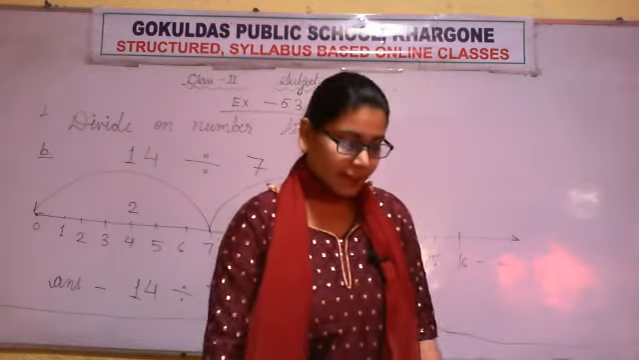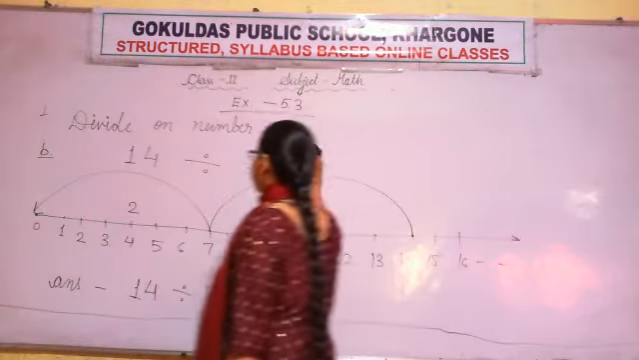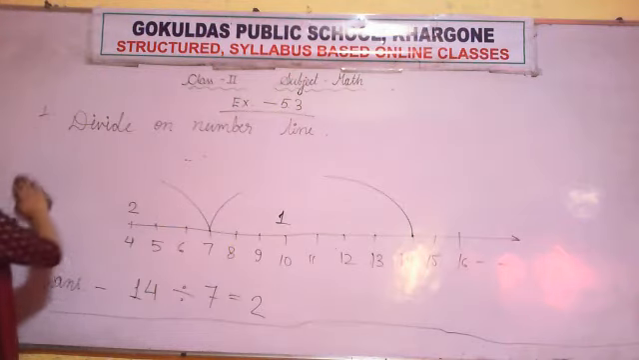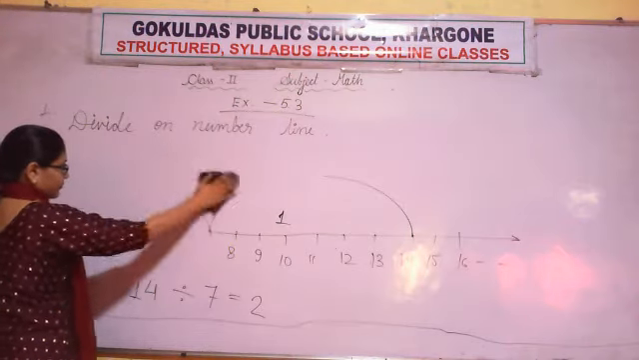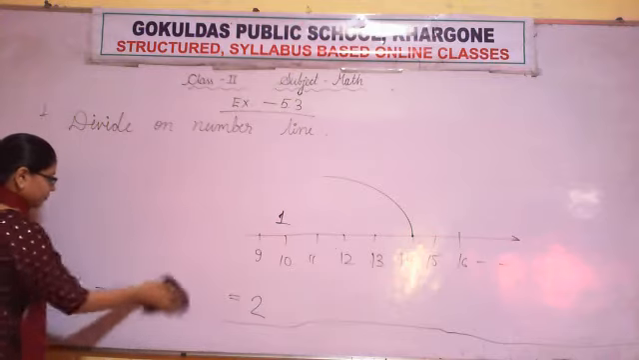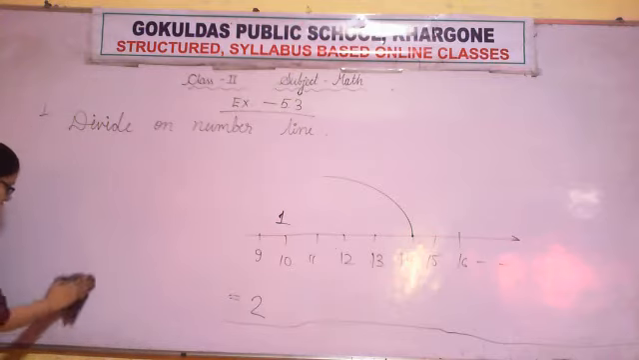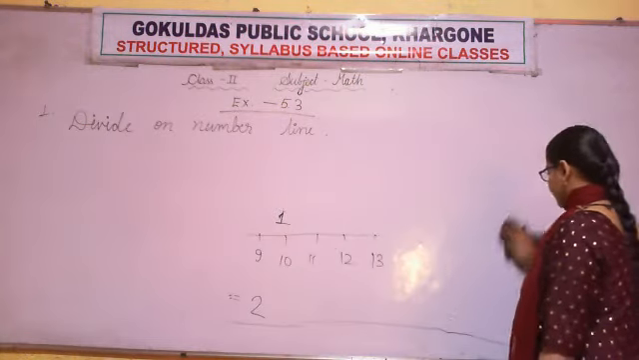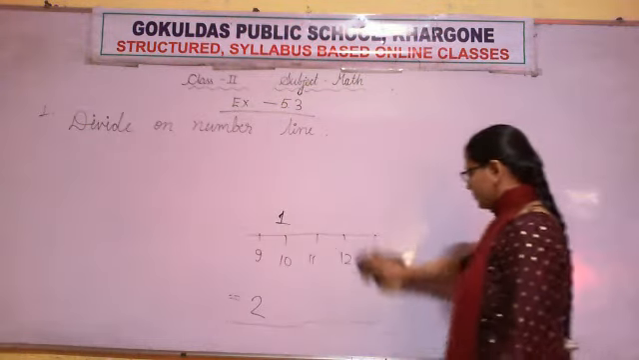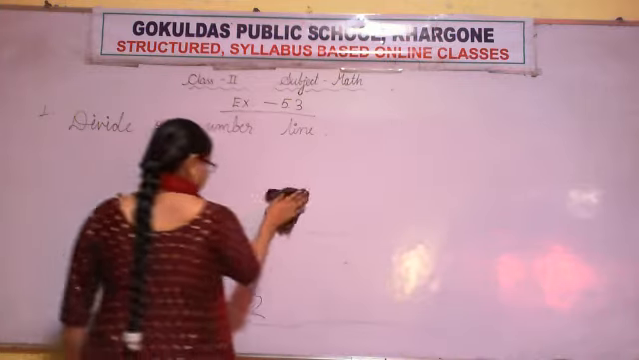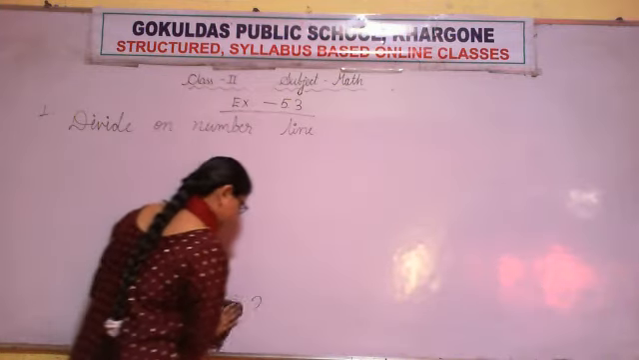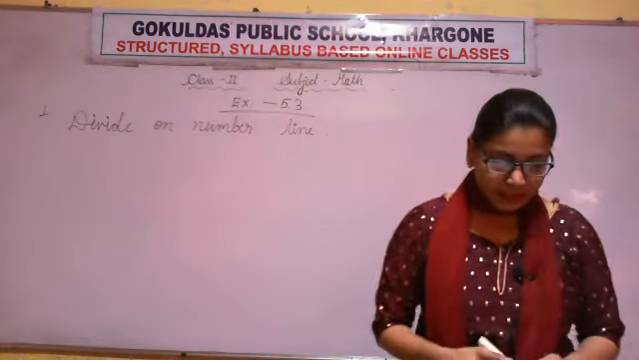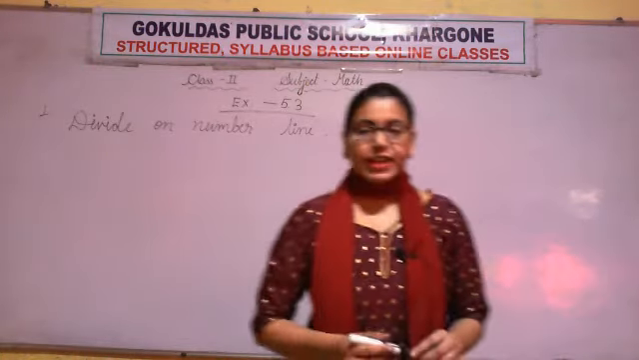You are done with writing. Now the next question. Question C is 12 divided by 3.